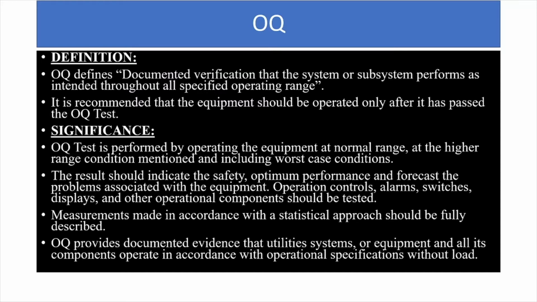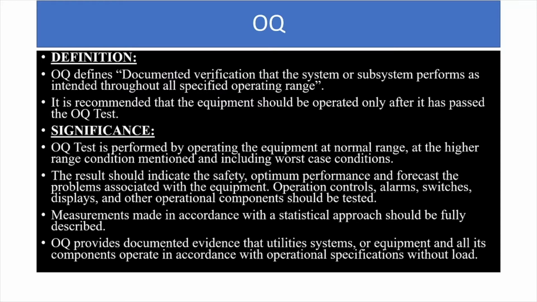What is the significance of OQ or operational qualification? Operational qualification test is performed by operating the equipment at normal range. As I was discussing with you earlier, there are three conditions under which the equipment or the instrument is to be tested, that is at normal range, at the higher range condition as mentioned, and also at worst case scenario.